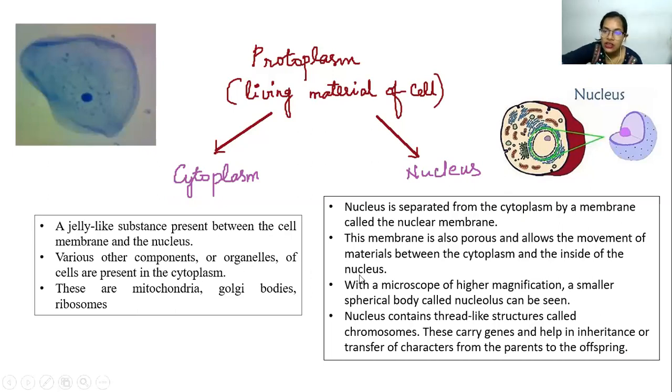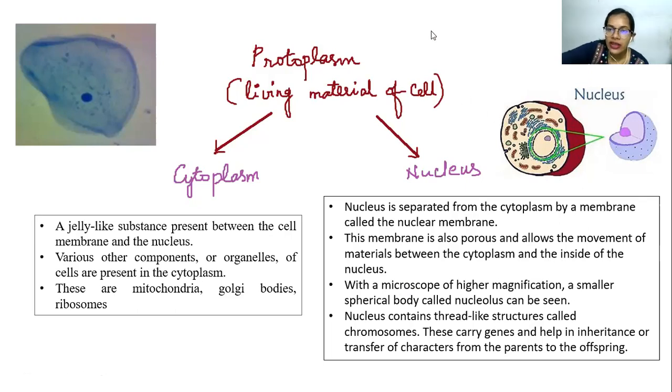Now, what is the nucleus? The nucleus is separated from the cytoplasm by a membrane called the nuclear membrane. If you see over here, this is a schematic diagram. If you consider this 3D view of a cell, you can see that one more membrane is present, which is called the nuclear membrane. Inside the nuclear membrane, you have got the nucleoplasm. The cell has got the cytoplasm, the nucleus has got the nucleoplasm, in which the genetic material DNA is present. Now, this membrane is also porous and allows the movement of materials between the cytoplasm and inside of the nucleus. It is porous because of the presence of certain proteins called NPC.